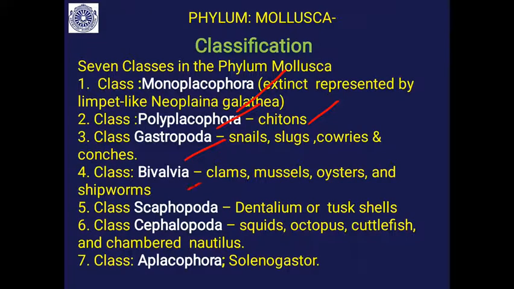Then the class Bivalvia, next to the Gastropoda, represented by the freshwater mussels, oysters and all. Then the class Scaphopoda, Dentalium, tusk shell. Class Cephalopoda: squids, octopus, cuttlefish, the intelligent animals are present in this Cephalopoda. Then Aplacophora, shellless, worm-like molluscs.